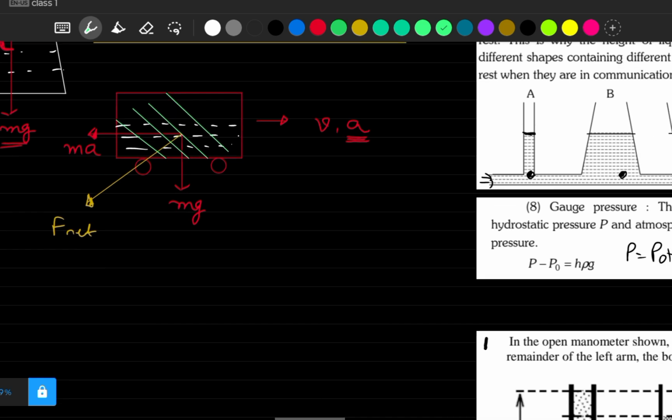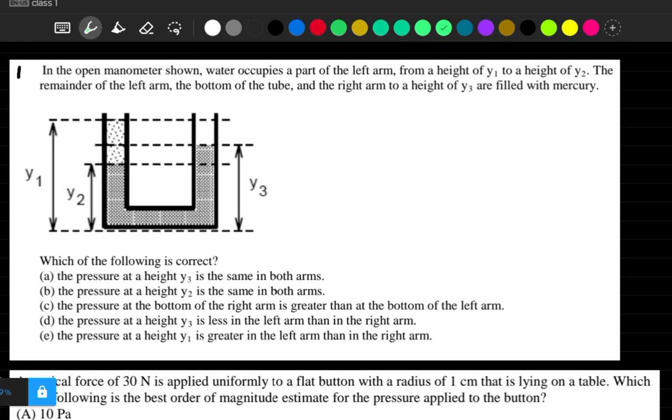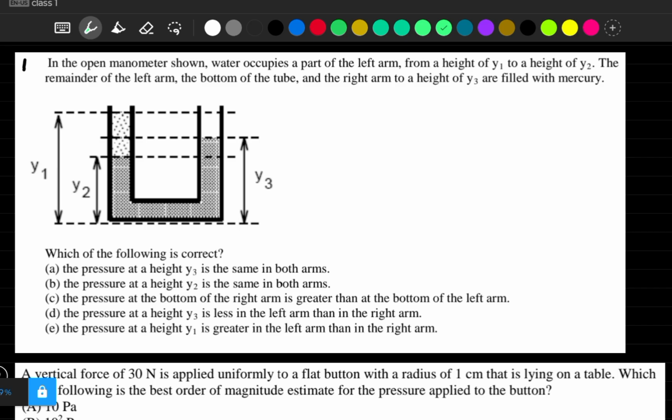Now let's try to solve these PYQs. Every question I have taken, again I'm saying this, is from AP Physics 2 exam, AP Physics B. Earlier they used to ask fluid in AP Physics B, so I have picked up questions from there. Let's try to solve them. So they are saying that in the open manometer shown, a manometer is nothing but simply a device to measure pressure.